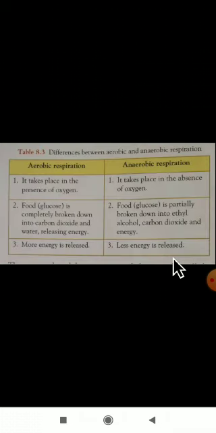About aerobic respiration and anaerobic respiration, the differences are given in your textbook. Aerobic respiration takes place in the presence of oxygen; anaerobic takes place in the absence of oxygen. Food, that is glucose, is completely broken down into carbon dioxide and water, releasing energy. In anaerobic, food is partially broken down into ethyl alcohol, carbon dioxide and energy. More energy is released in aerobic, less energy is released in anaerobic.